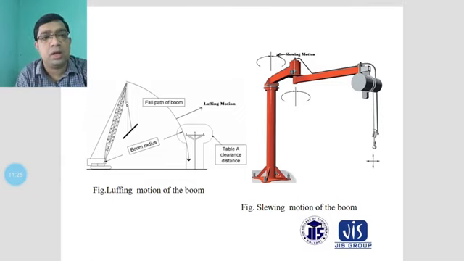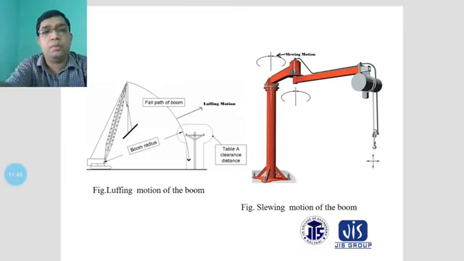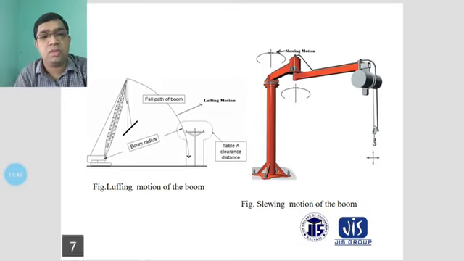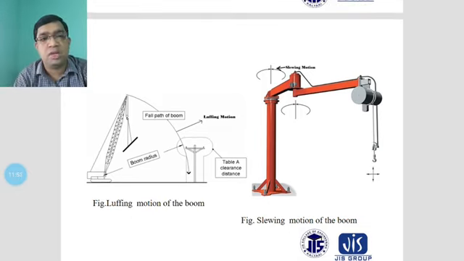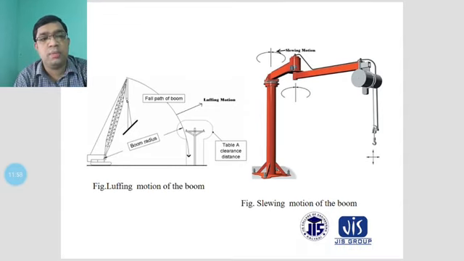And just like the boom radius, you can see in the table that a clearance distance will also be considered. You also have to consider the curvature motions, which is called the luffing motion, and the full path of the boom is here. From here to here, the arrow is given, and you have to see the luffing motion of the boom in the first figure. The second one is the slewing motion of the boom.